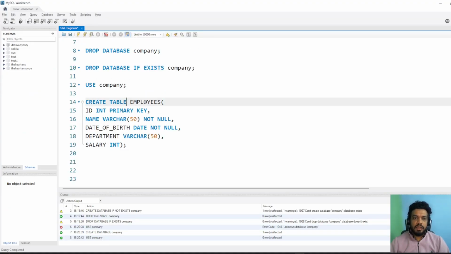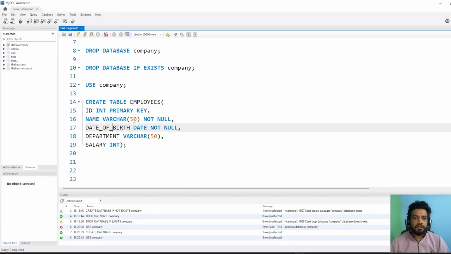All right, so in this table, CREATE TABLE is the syntax, and then I gave the name employee, so you can give any name, and then the bracket starts. I have said I need an ID column. ID is INT, an integer, and then PRIMARY KEY because it should be unique. We will look into these data types in a while. Then I gave another column, name. Name I have defined as VARCHAR(50) and NOT NULL because it should not be blank.